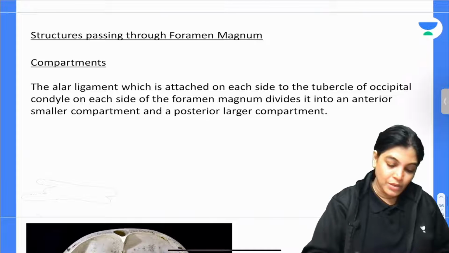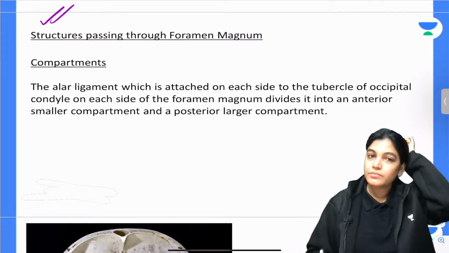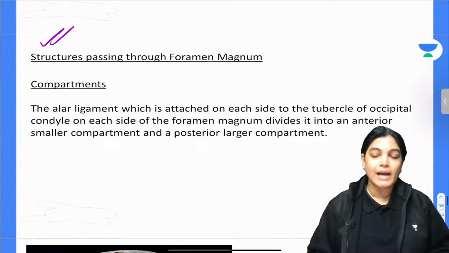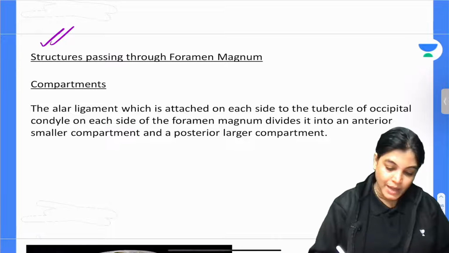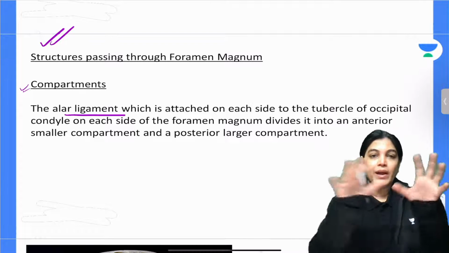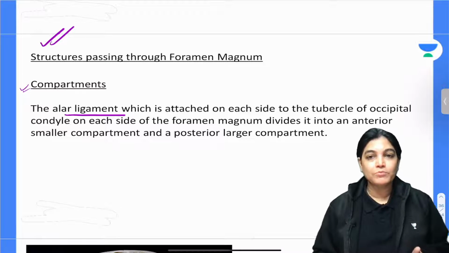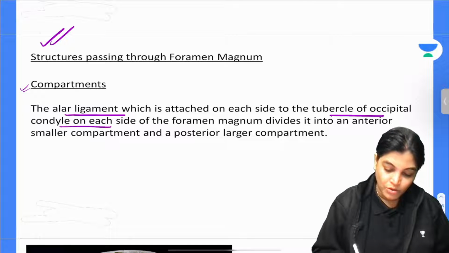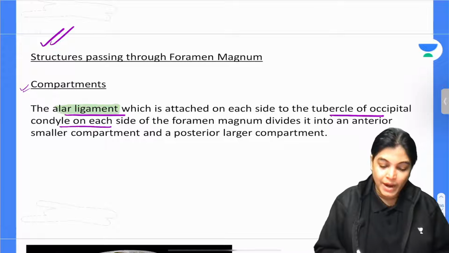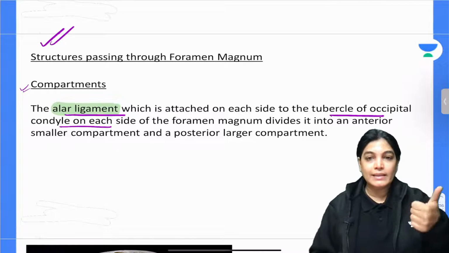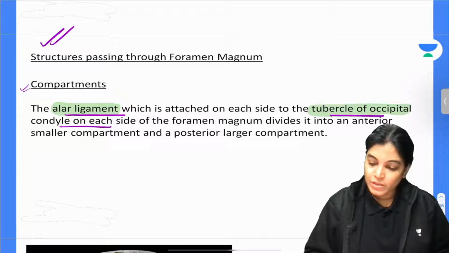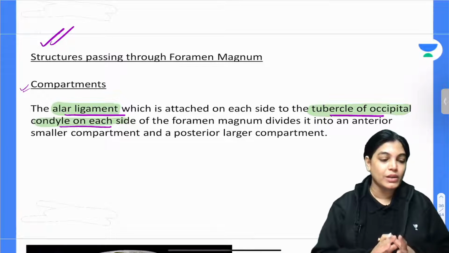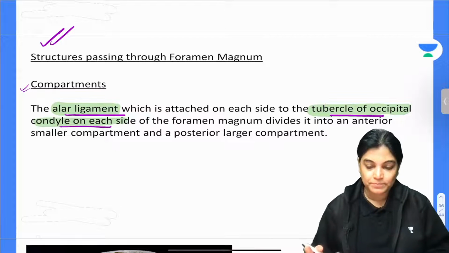Now let's talk about the structures. The next important point is, where is this alar ligament attached? As we know, the compartments are anterior and posterior, and the alar ligament divides the whole big foramen into 2 parts. Please note down, the alar ligament which divides the foramen magnum is itself attached onto the tubercle of the occipital condyle on each side, dividing the foramen magnum into the anterior, smaller compartment and the posterior, larger compartment.